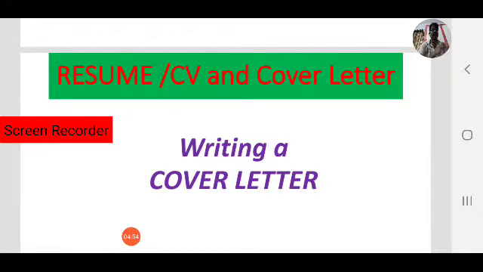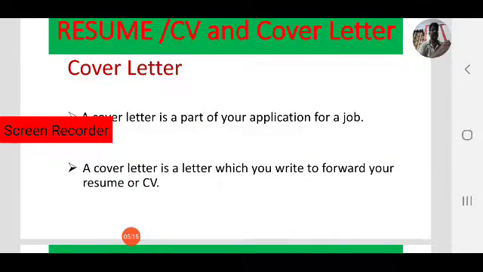How to write a cover letter? As you know, in the previous sessions, we focused on letter writing, how to write a letter. So a cover letter is also a part of an official letter or formal letter, as we have discussed.